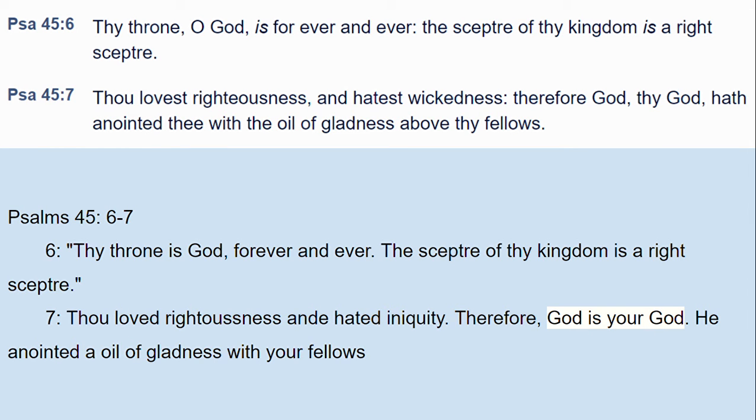These two verses are correctly translated as: thy throne is God forever and ever. The scepter of thy kingdom is a right scepter. Thou hast loved righteousness and hated iniquity. Therefore, God is your God. He anointed you with the oil of gladness above your fellows.